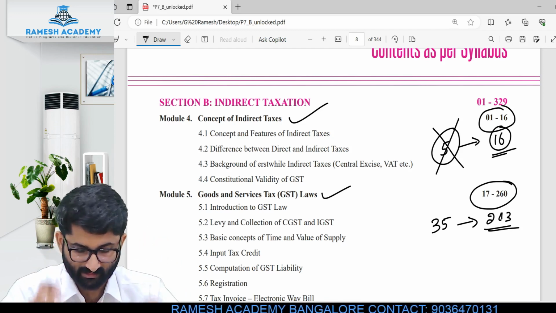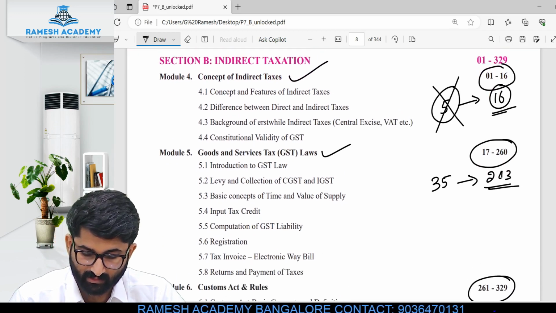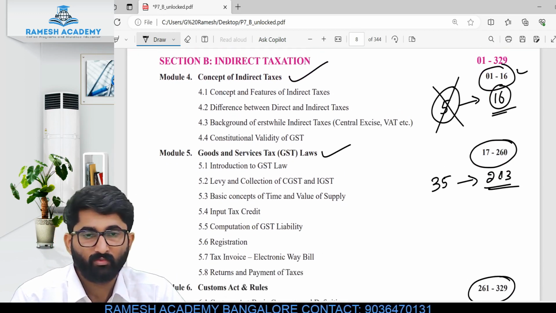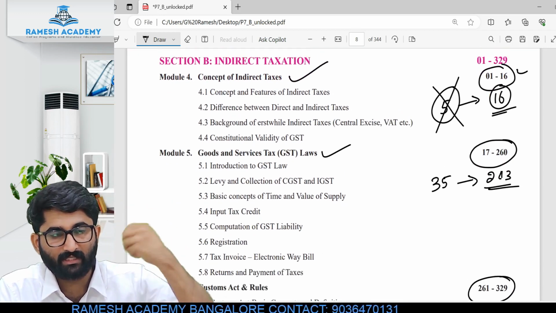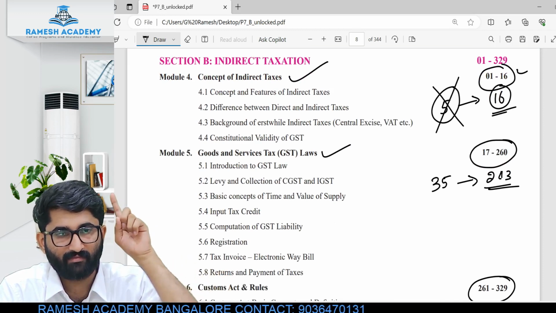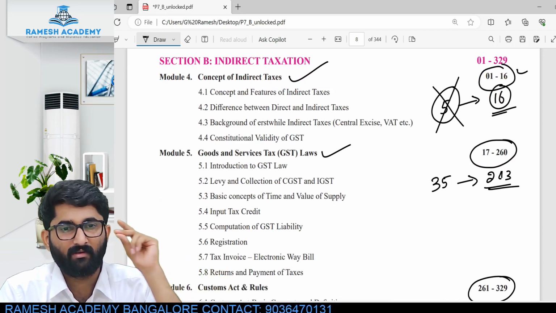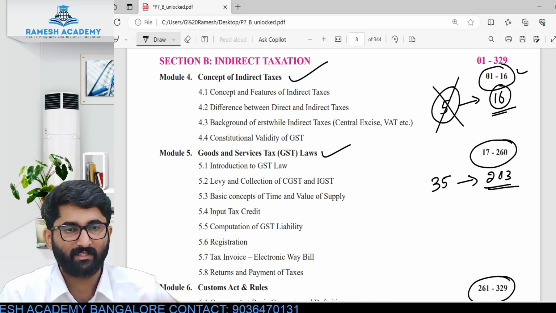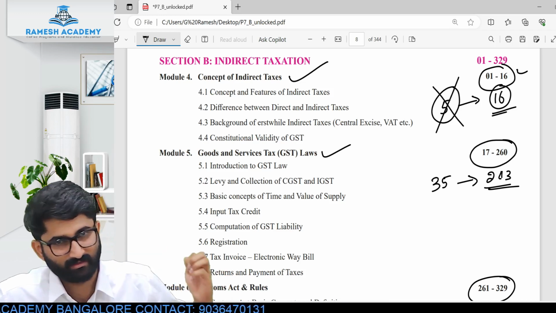So I hope this is clear. First we will discuss these 16 pages. We will make sure that 5 marks is in our pocket. So we have to take 5 marks in the pocket now. So people, fasten your seat belts. We are going to take off.